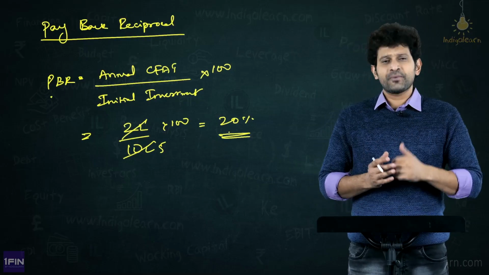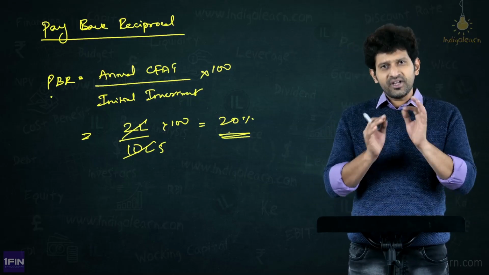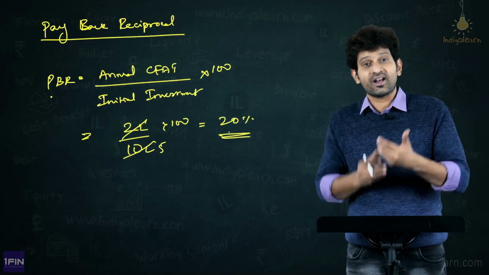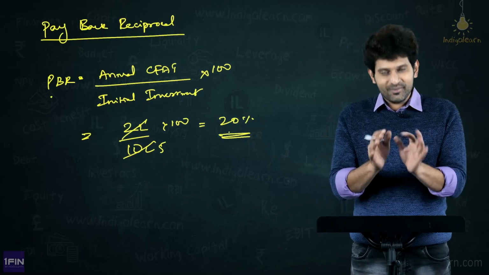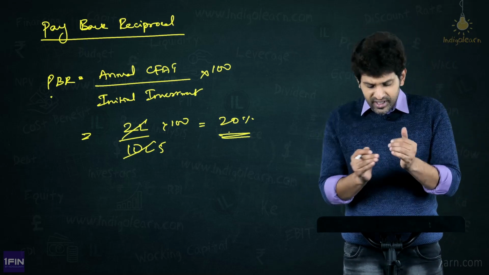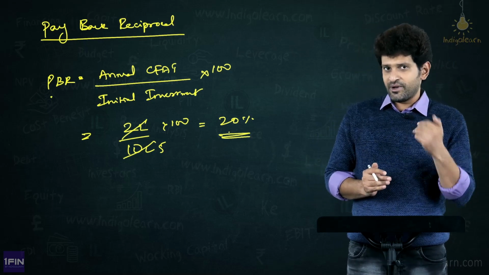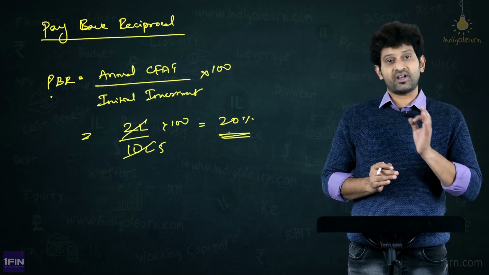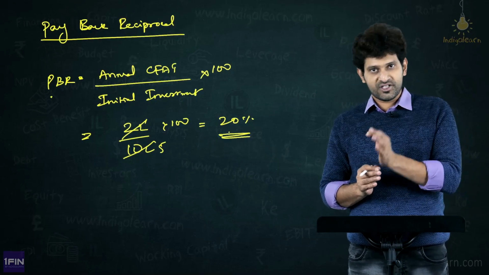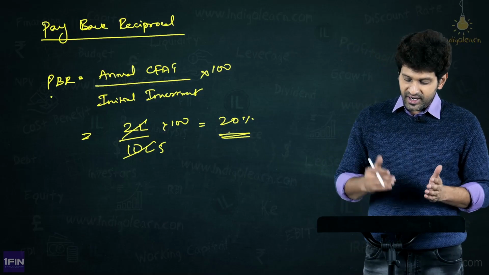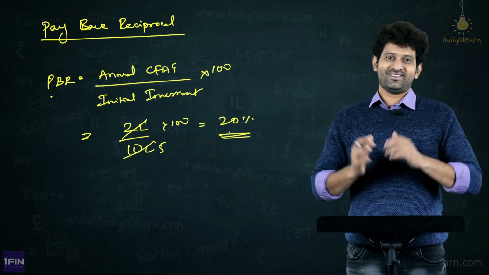In other words, annually every year through CFAT, what percent are you able to recover out of the investment is nothing but our payback reciprocal. It's a very small concept. It is just an extension of our payback period. Therefore, what is payback reciprocal? Conceptually, it is the percentage of recovery of the capital or the initial investment made per annum, which we calculate by annual CFAT by initial investment into 100.